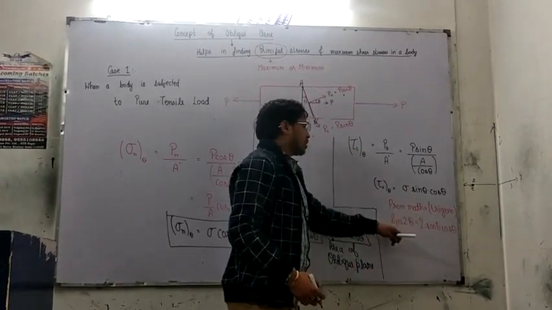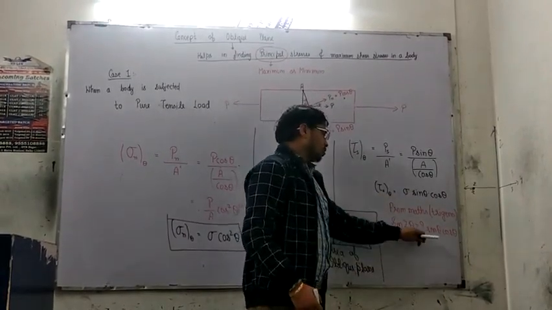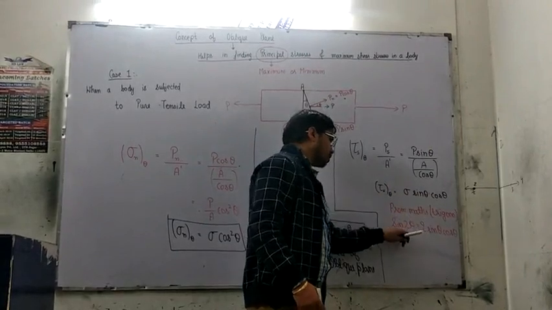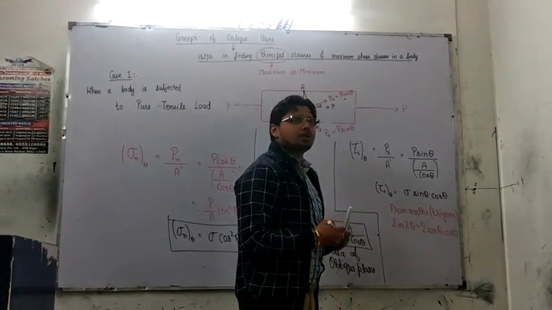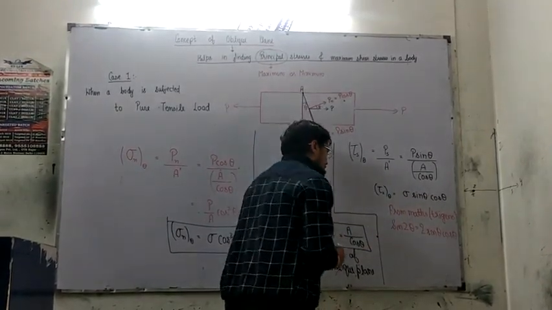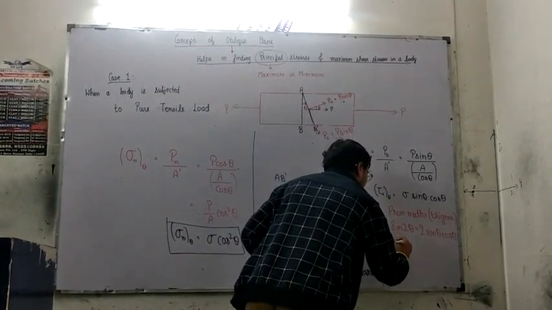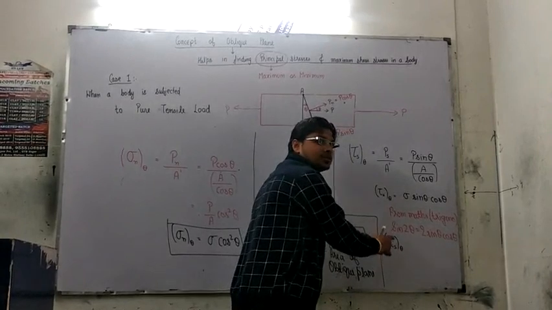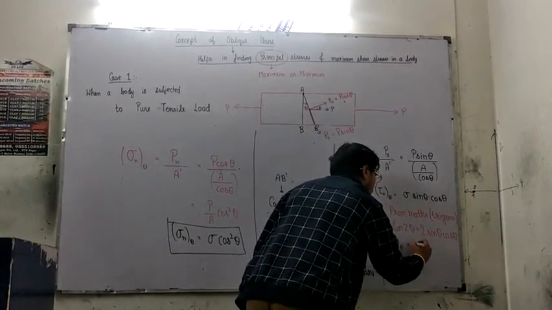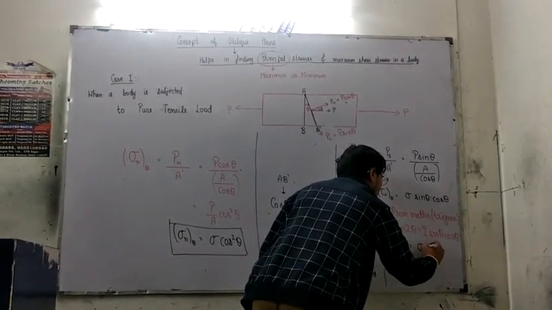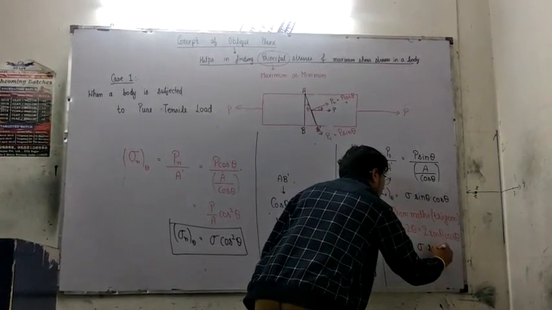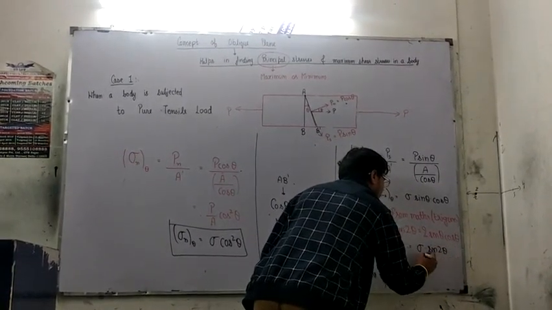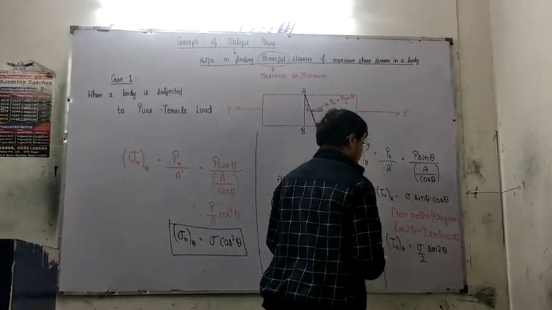So we'll make a change in our equation so that we can deal with this small term, sine 2 theta. And by this, we get that the shear stress induced at any section which is at angle theta is equal to sigma into sine 2 theta divided by 2.